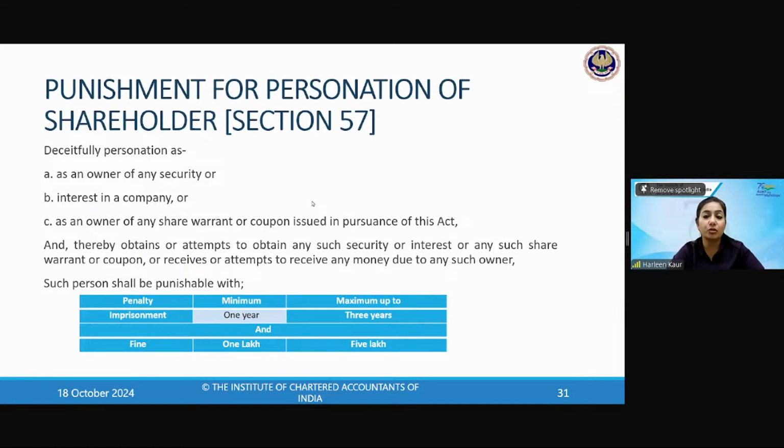Punishment for personation of shareholders. What is the meaning of personation? Personation means... Transfer deed, lost, point against. Okay, Abhishek is saying something, okay, I will take this point up after this section now.